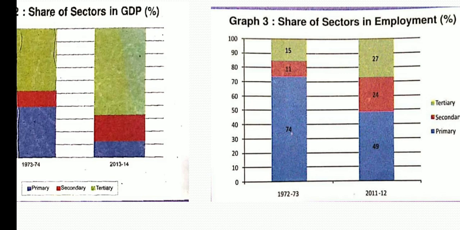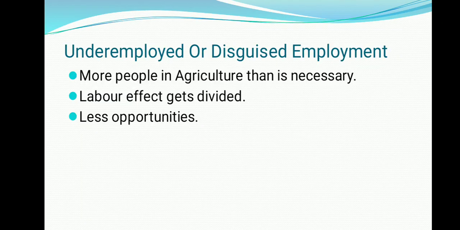But in 2011-12, primary sector still is at 49, secondary sector at 24, and tertiary sector has of course increased to 27%. No doubt there is a hike, but the hike that we can see is showing something very weird. Primary sector has employed so many people, but still it is contributing very little of GDP. This is shocking. So why this difference? Because there are many reasons.